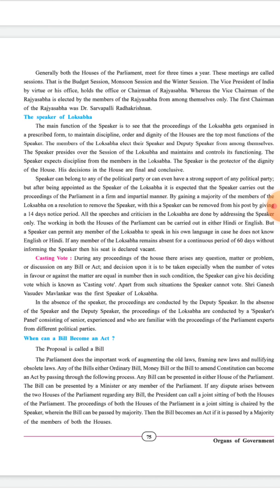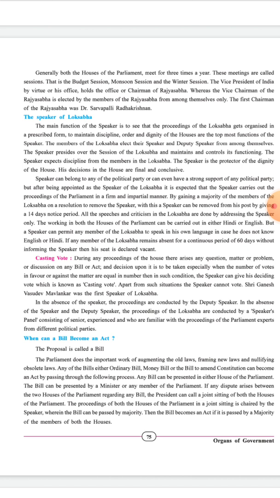And the speaker expects discipline from all the members in Lok Sabha. And the speaker is a protector also of the dignity of the house, and his decisions in the house are final and conclusive. The decisions given by the speaker are final. And the speaker can belong to any political party, and can be from any political party even after being appointed as speaker of Lok Sabha.